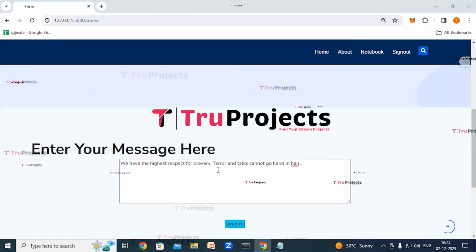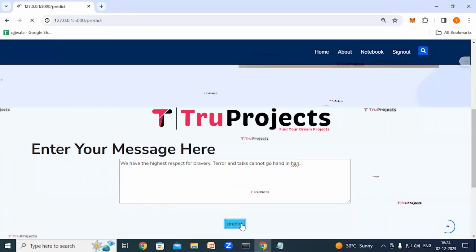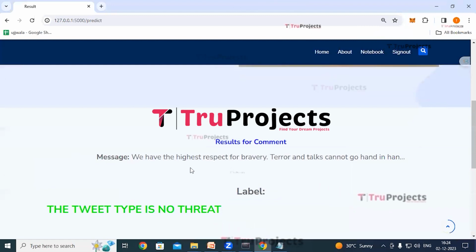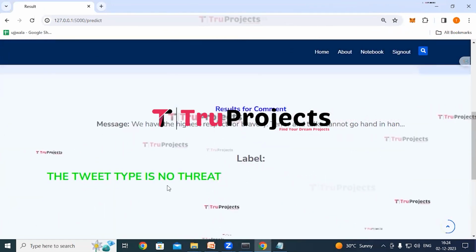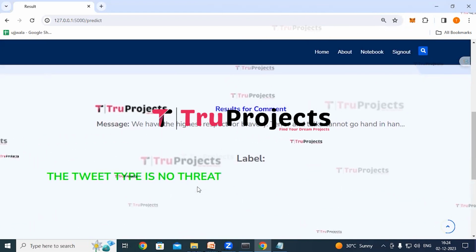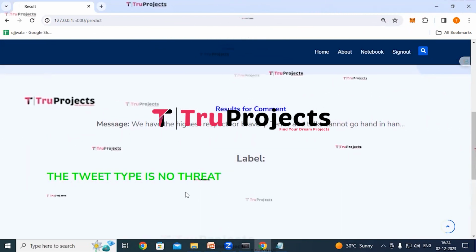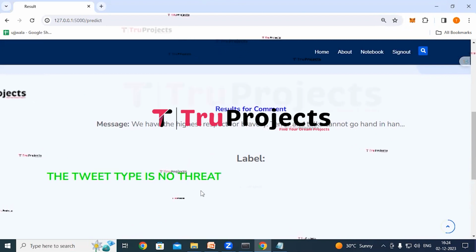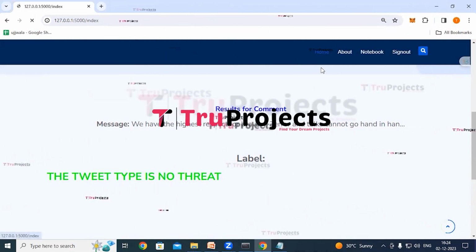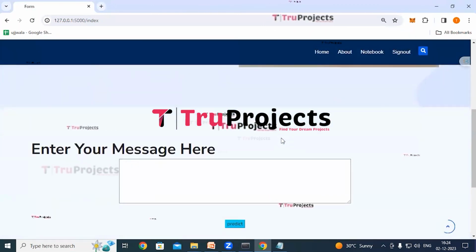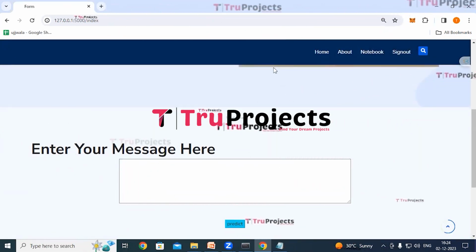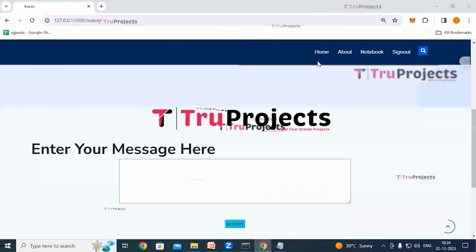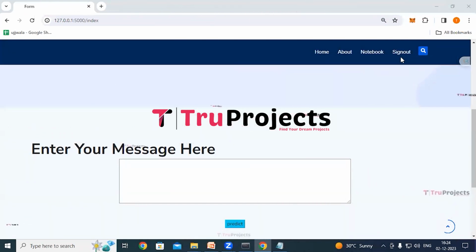So I have entered another tweet. Now click on the predict button. So this is the entered tweet, and here we can see the label, that is, the tweet type is no threat. So the application has classified the given tweet as no threat. Similarly, we can enter any tweet and get the classifications. Here we can see a sign out link, click on it.